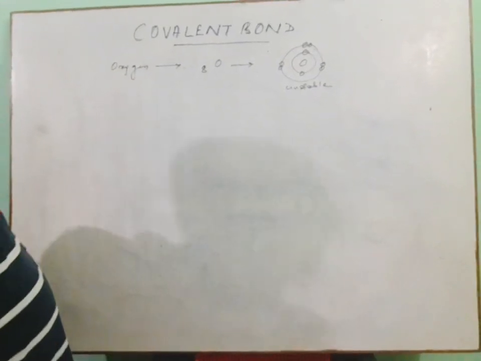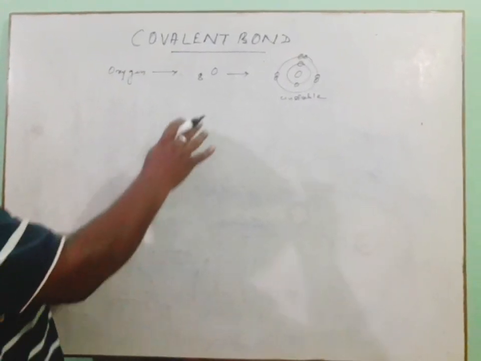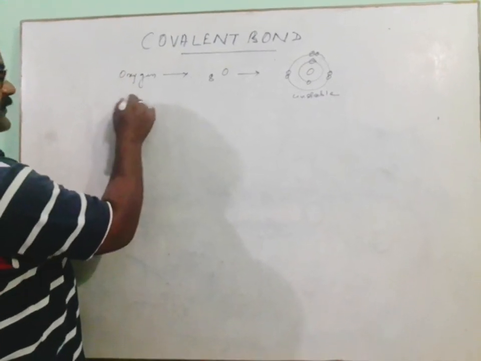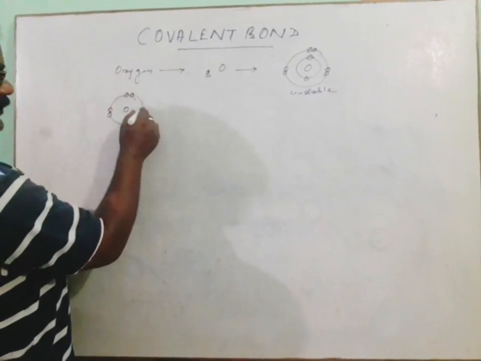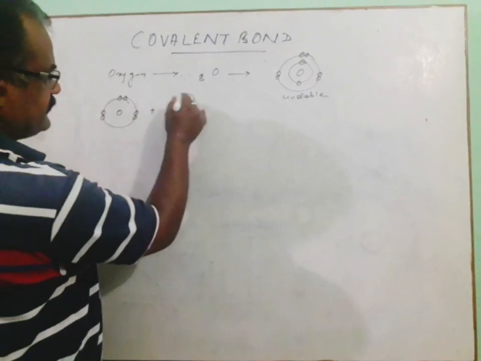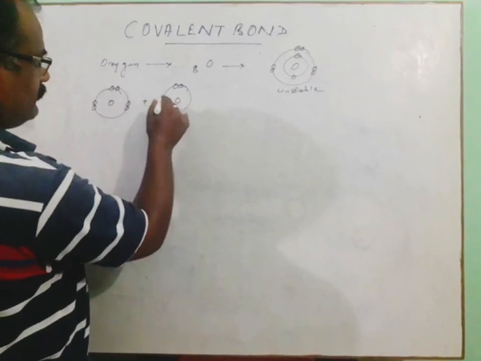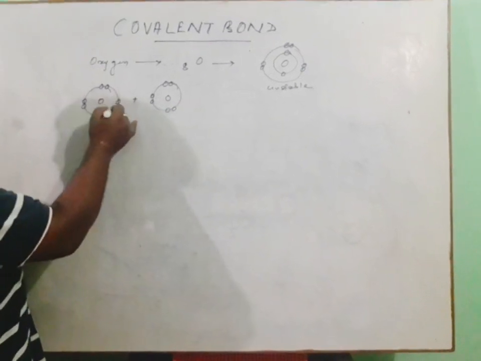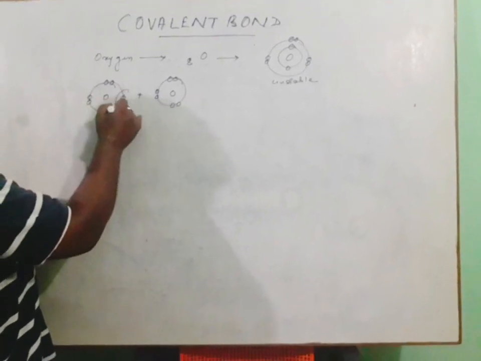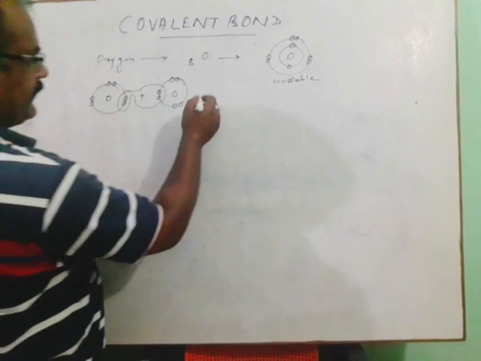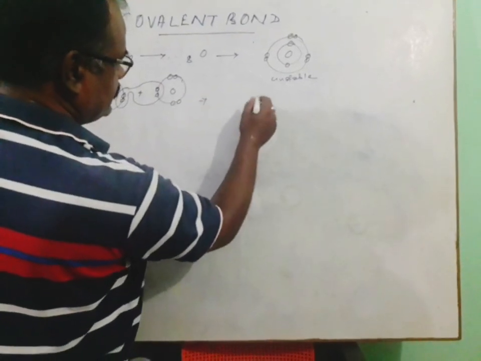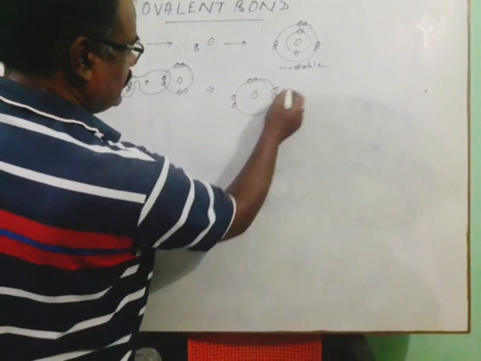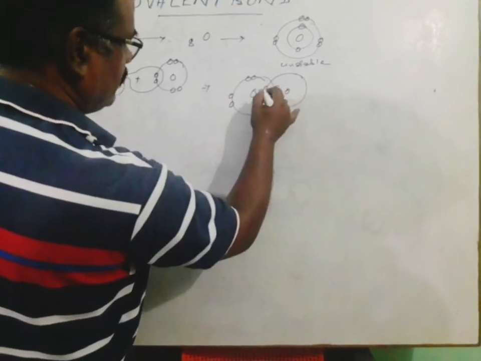Similarly, whenever another oxygen atom is combined with this oxygen, considering all those 6 valence electrons, we may find that there will be sharing between these 2 electrons. So this oxygen can share with another oxygen atom.